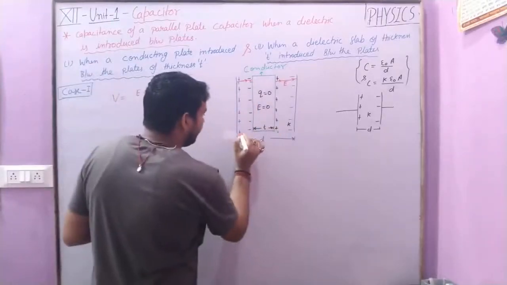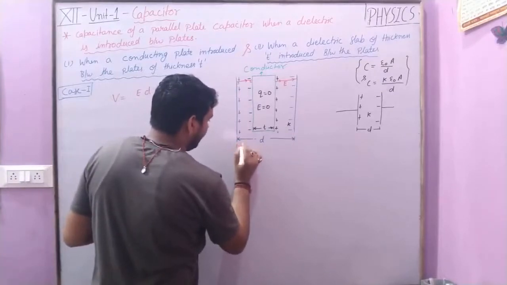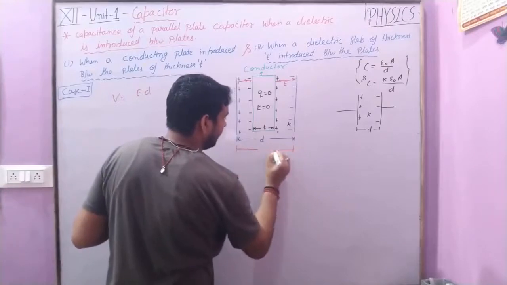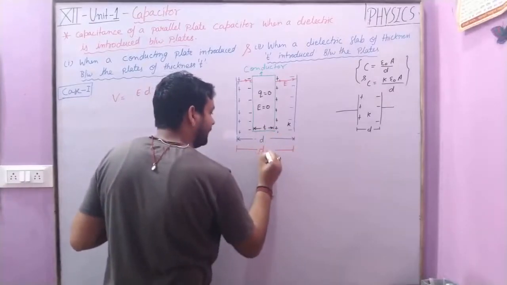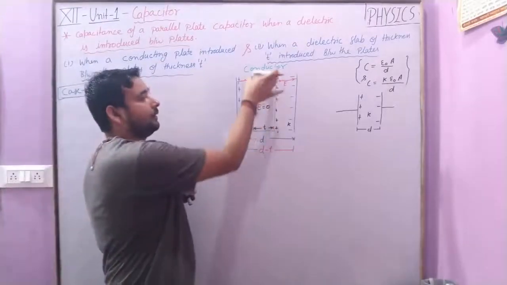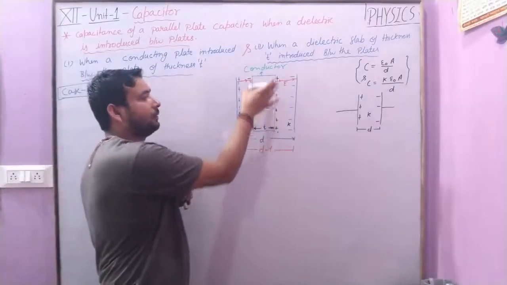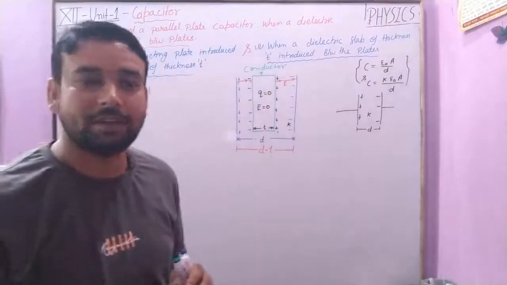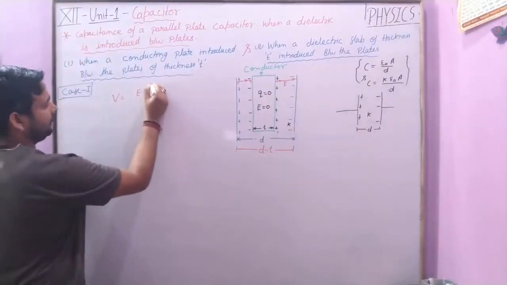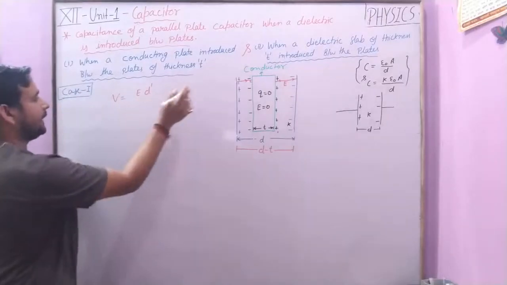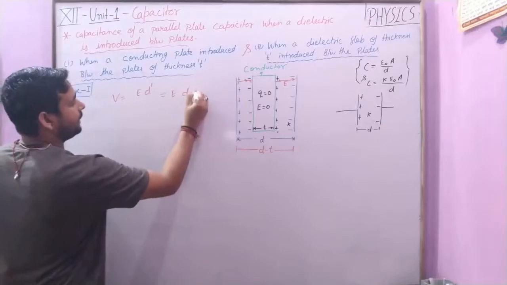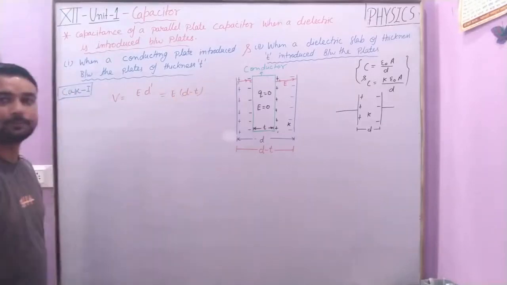Therefore the electric field is only possessed in the capacitor by a distance d minus t, which means the space left after the conducting plate. Clear? Now here in the place of d we use d dash, and the value of d dash is d minus t. Clear?